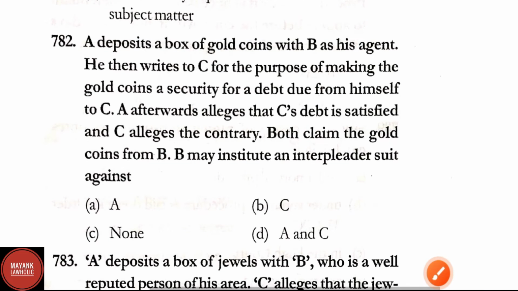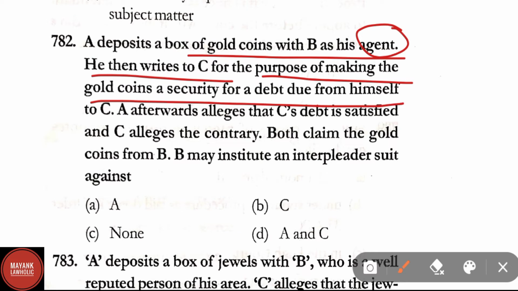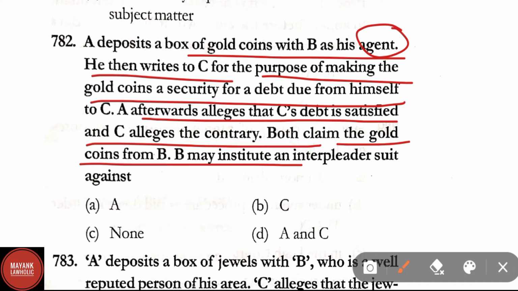Question number 782. A deposits a box of gold coins with B as his agent. He then writes to C for the purpose of making the gold coins a security for a debt due from himself to C. A afterwards alleges that C's debt is satisfied and C alleges the contrary. Both claim the gold coins from B. B may institute an interpleader suit against A, C, none, A and C. Here correct answer is option D, that is A and C.